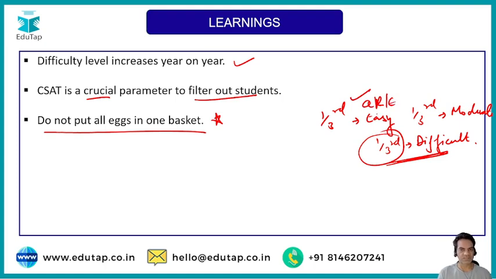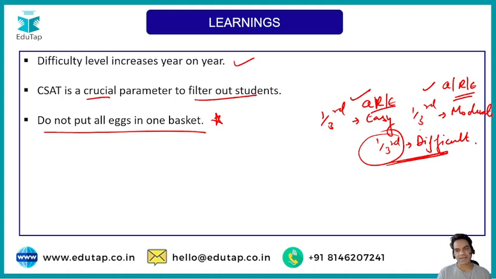Target these questions first. Once you are done with this, then target the 1/3 moderate questions from quants, reasoning and English, choosing whichever is your strong subject. Let's say English is your strong subject. First you attempted all the 1/3 easy ones from all the subjects, then for the moderate questions, go for your strong subject.